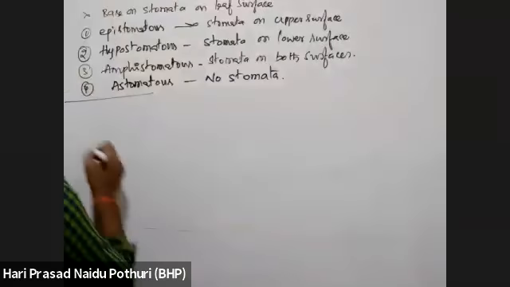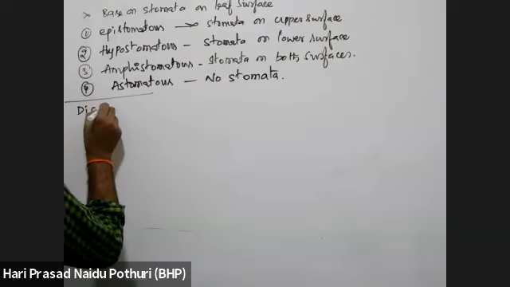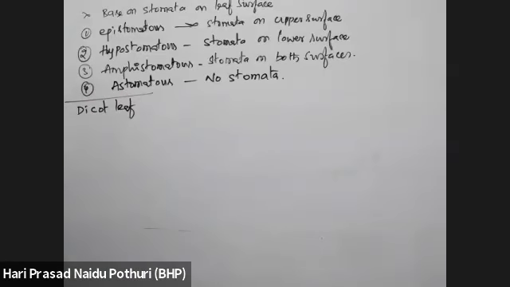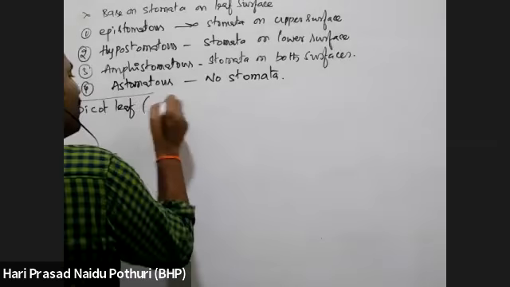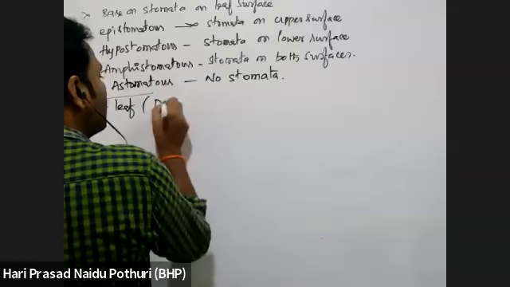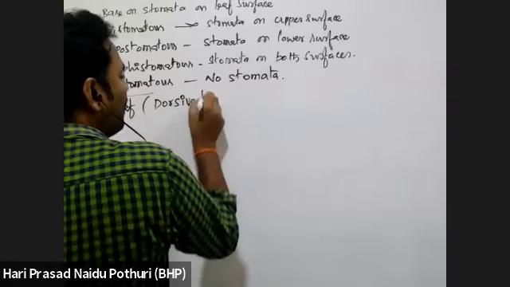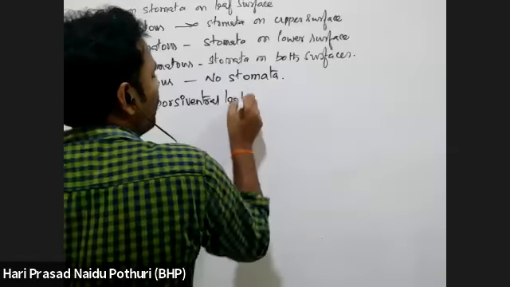See here, a dicot leaf is called a dorsiventral leaf.